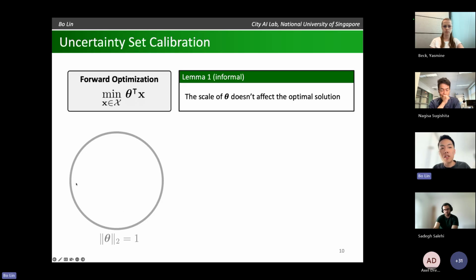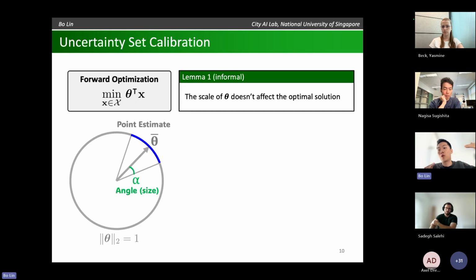Okay. So given the point estimate I get from the previous step, we can now simply define the uncertainty set as the set of cost vectors that are within alpha angle of this point estimate. And this alpha basically controls the size of my uncertainty set, and this is the parameter that we have to calibrate using my validation data.